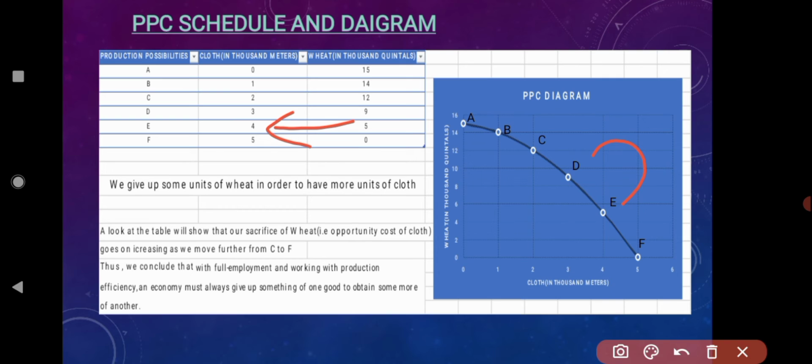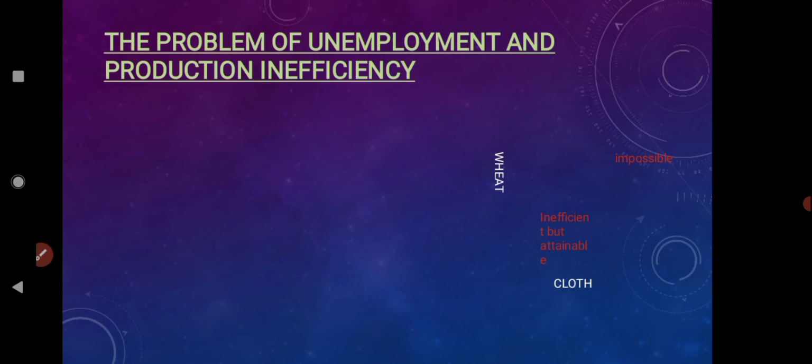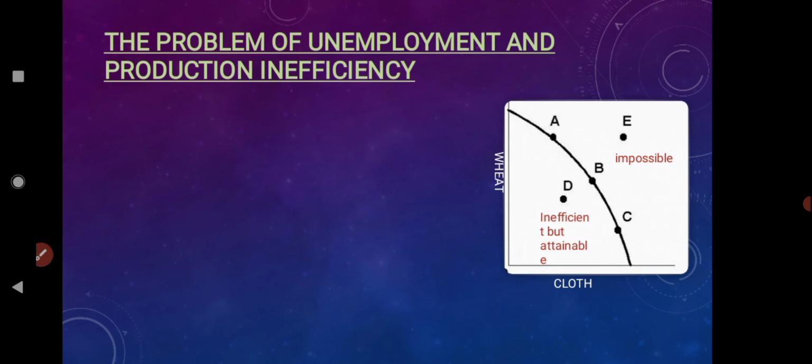So what happens is that when we need to start the production of some other good, we need to shift resources from one good to the other good in order to increase the production of the other good. This is what the PPC curve shows us. Now there are certain conditions which take place while drafting a PPC.